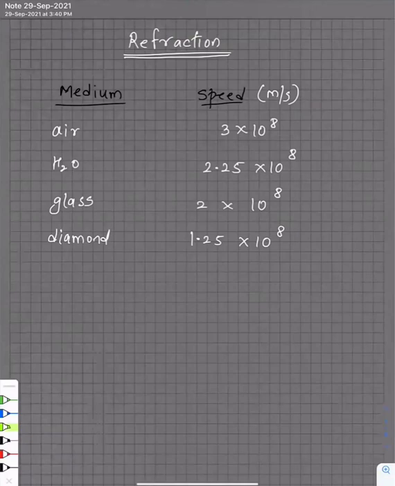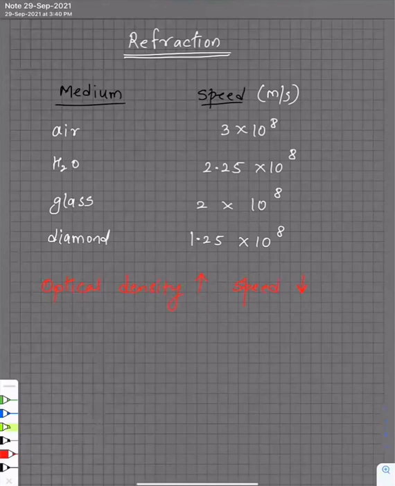Okay. So now, guys, tell me, do you notice any kind of a pattern? Look at the medium and the speed. What is happening? As the density of the medium is higher, the speed is lower. Exactly. As the density of the medium is increasing, the speed of light in that medium is decreasing. So they say if the optical density of a medium increases, then the speed of light in that medium will decrease.